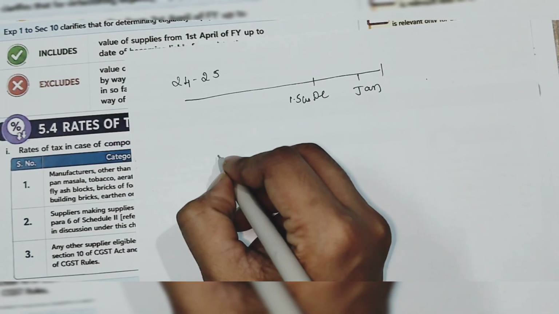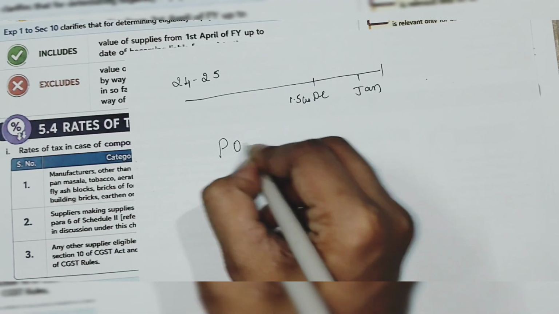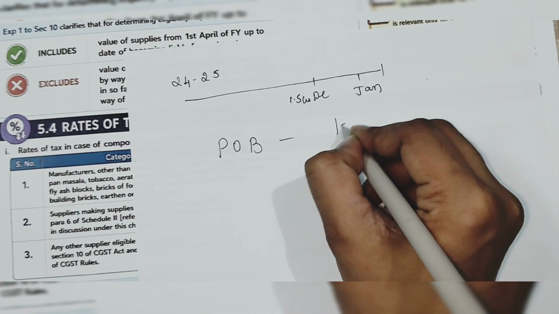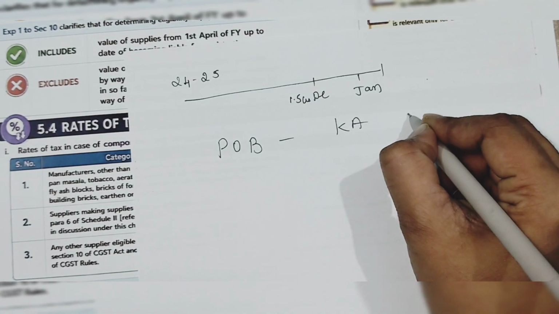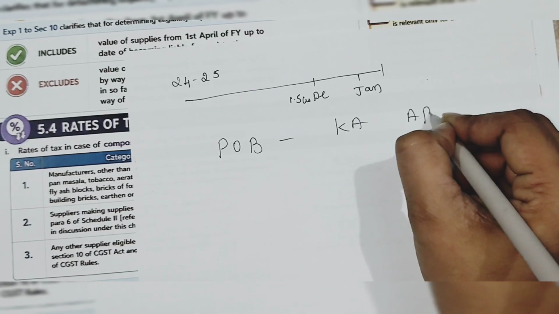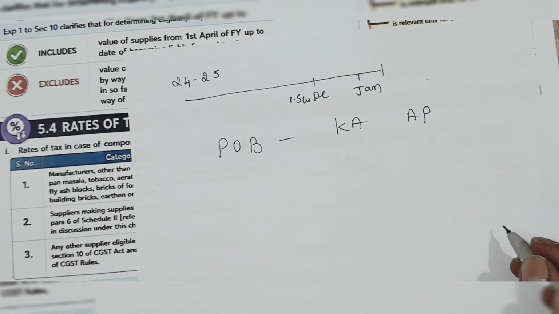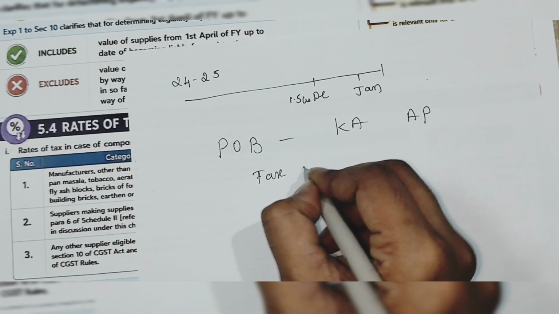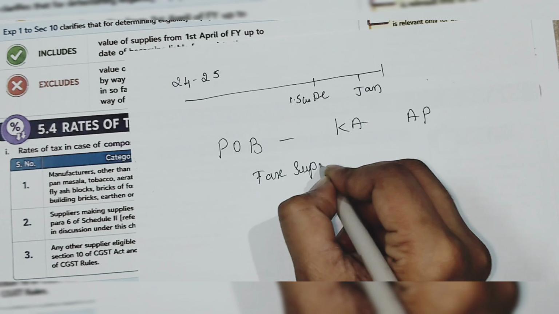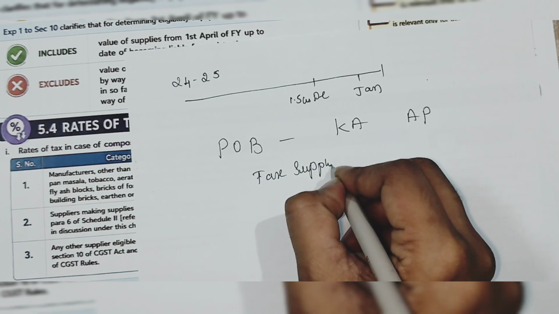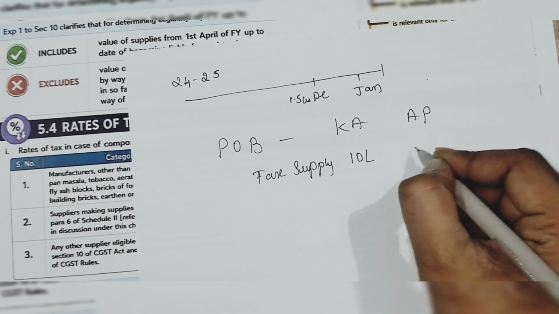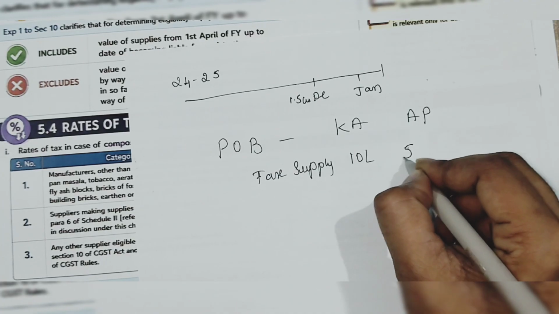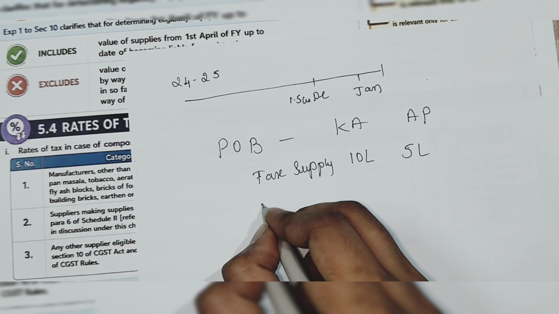Now, your place of business is in Karnataka and Andhra Pradesh. You are doing a taxable supply of 10 lakh in Karnataka, 5 lakh in Andhra Pradesh.